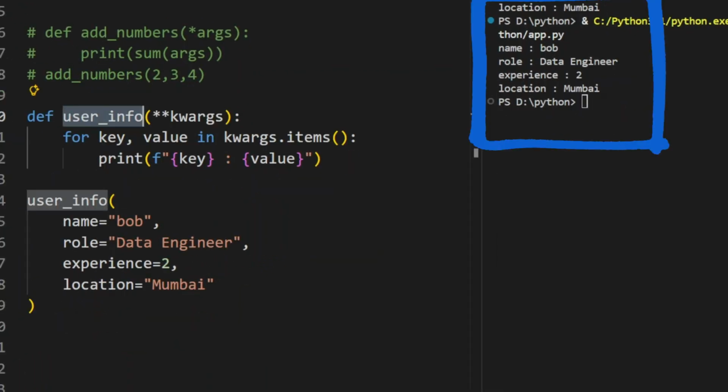So these are the kind of Python concepts interviewers expect you to truly understand, not just memorize. In the next video, we will cover more real-world Python questions frequently asked in data engineering interviews.